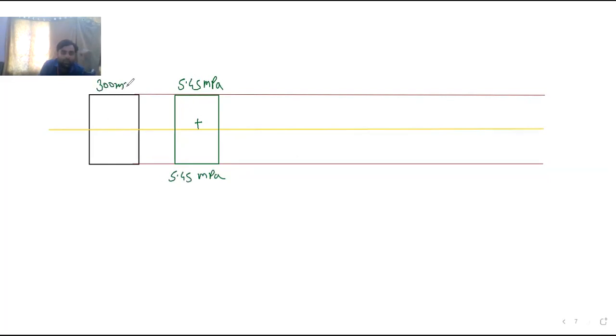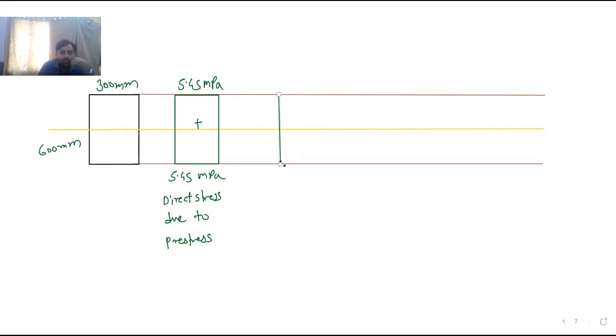This is 300 mm. This is 600 mm. Okay. Second, draw the baseline first. This is the baseline.